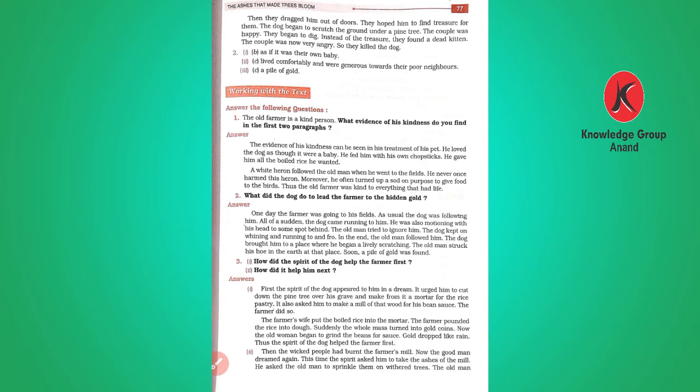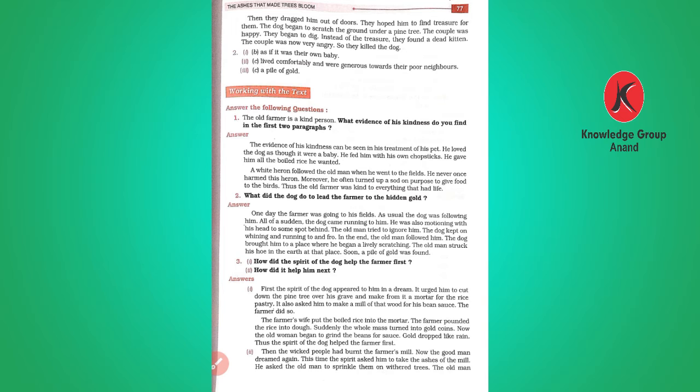The farmer did so. The farmer's wife put the boiled rice into the mortar. The farmer pounded the rice into dough. Suddenly, the whole mass turned into gold coins. Now, the old woman began to grind the beans for sauce. Gold dropped like rain. Thus, the spirit of the dog helped the farmer first.